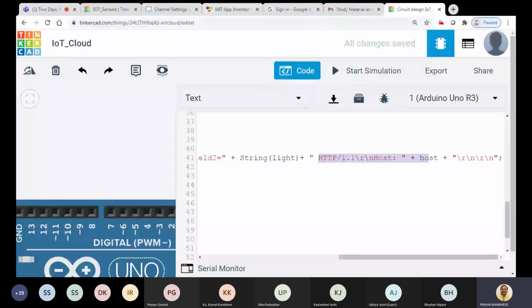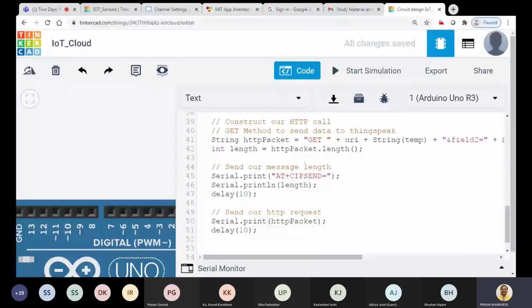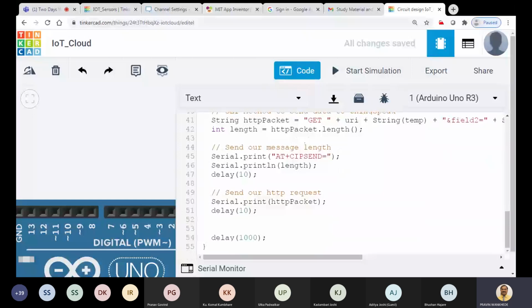It is C code. Okay, don't worry about this. This is one simple format available for any HTTP request in C. Now we are just finding out the length of this complete URL, and then we are going to send first Serial.print AT plus CIPSEND. So what we are sending is the length of this URL.